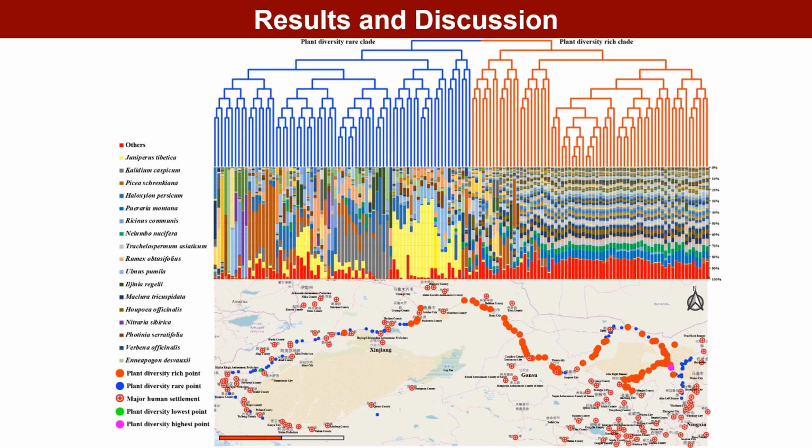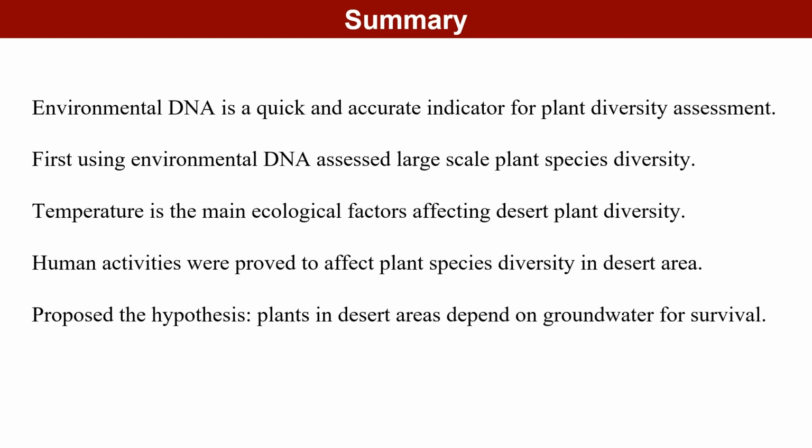Based on the cluster analysis of species diversity among the sample points, combined with the correlation analysis between the main human settlements and plant species diversity and population density, this study found that the plant species diversity is low in areas with large population density, which indicates that the intensification of human activities in the northwest desert region has reduced the local plant species diversity. Finally, we proved that environmental DNA is indeed an indicator for rapid and accurate assessment of plant species diversity. Combined with label PCR, it has become a reality to use environmental samples to study species diversity with limited financial support. This is also the first large-scale study on plant species diversity using environmental DNA so far.